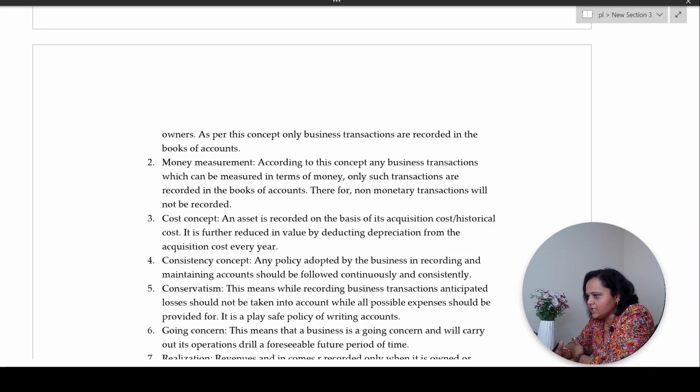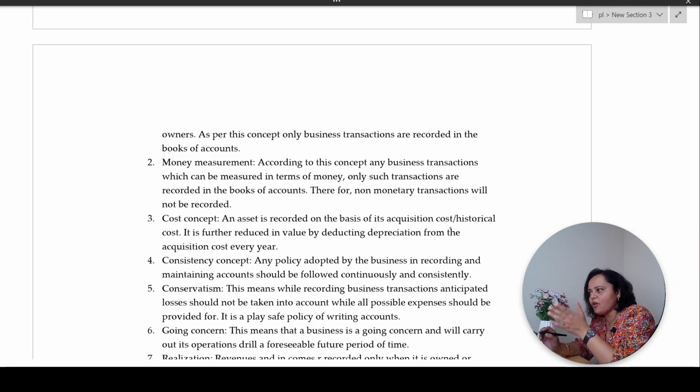Now, cost concept. What does this mean? An asset is recorded on the basis of its acquisition or historical cost. Say suppose you purchased a computer. The printed price on the computer, say, is 40,000. But since you purchased in bulk, say you purchased 10 computers for your business, and the shopkeeper gave you a discount.